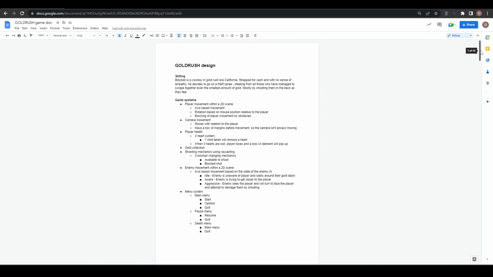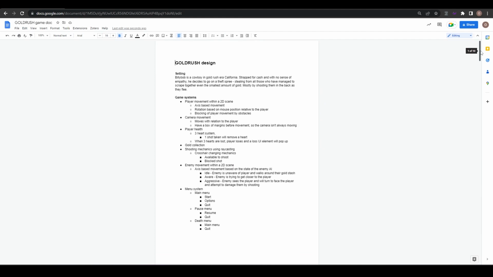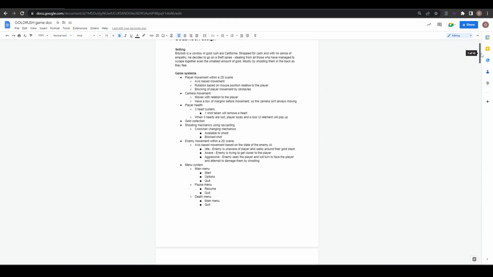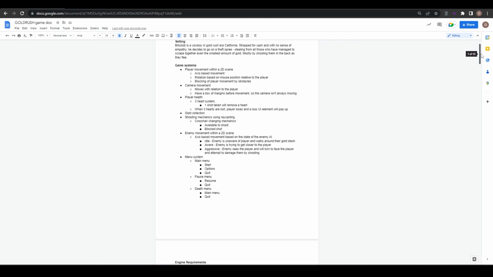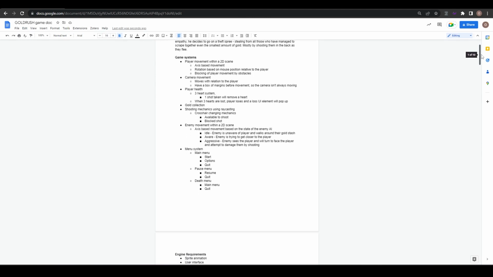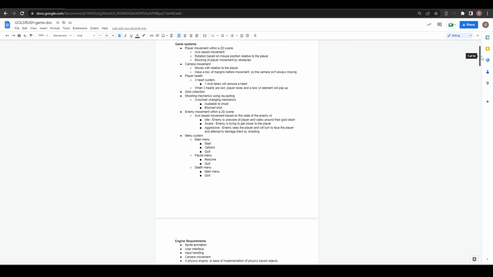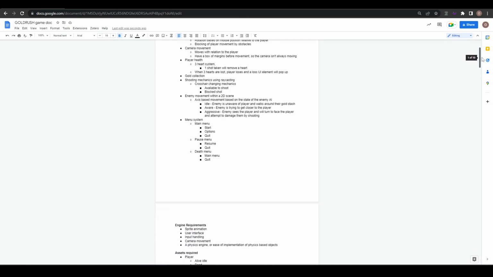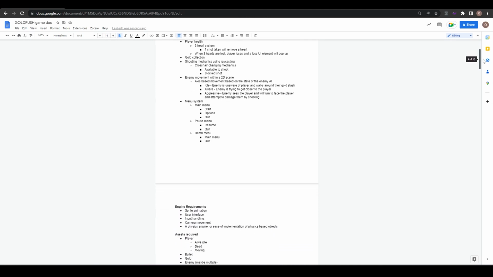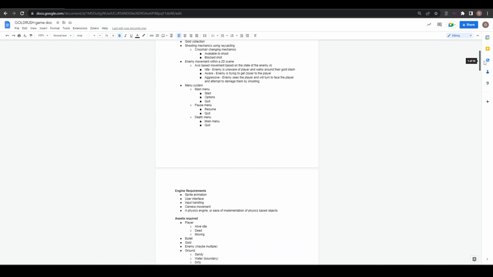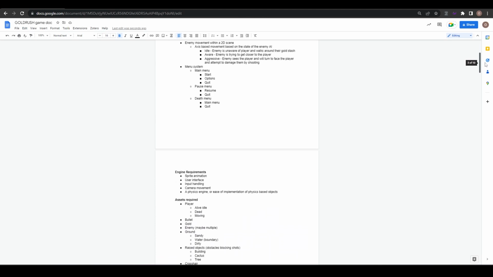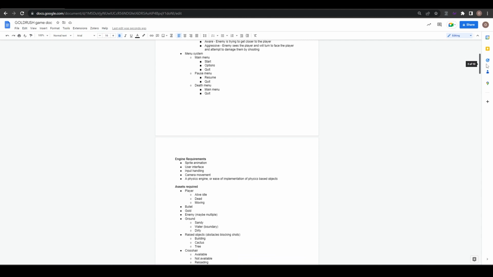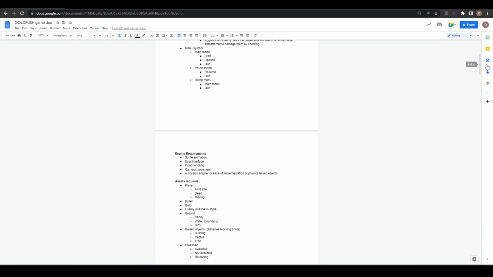Going into the project, I knew it was important not to overscope, so I created a design document containing an overview of the game and the basic systems that I wanted to implement. I then spent time looking at it and boiling them down to their basic systems. These would serve as a kind of baseline for what I wanted to find within the programs that I would use to create the project. These included, but certainly weren't limited to, graphics, including sprite animation, user interface, input handling, camera movement, as well as a physics engine. From this list, I found Unity would probably be the best fit for the project.